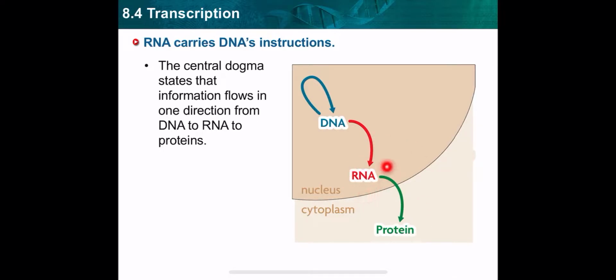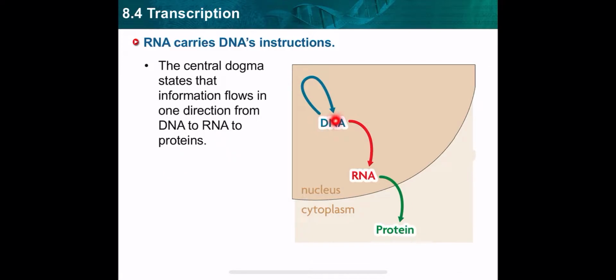The cell should form RNA first, because the RNA is the molecule that can be translated into protein. So DNA to RNA to protein. This is the central dogma of molecular biology, the basic concept of molecular biology, the direction of the information flow from DNA to RNA to protein.